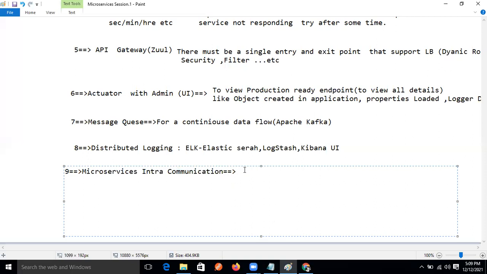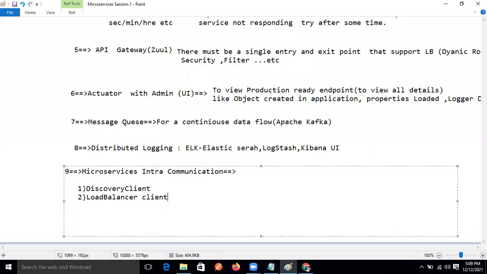The first one I'm telling is the Discovery client, right? And the second one I'm giving is the load balancer, the load balancer client.